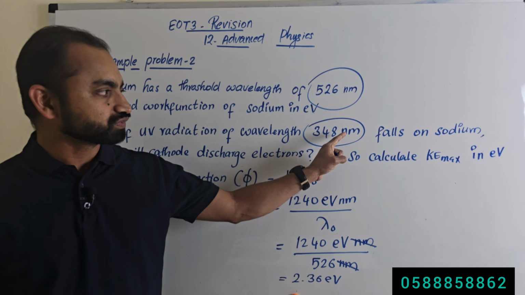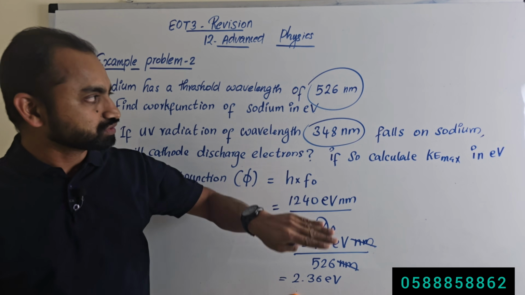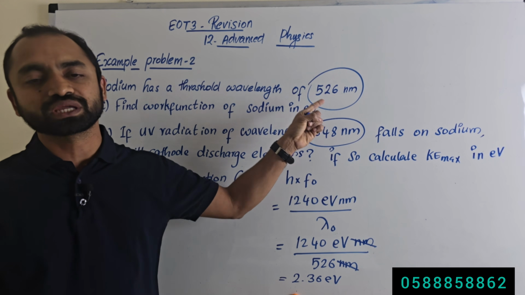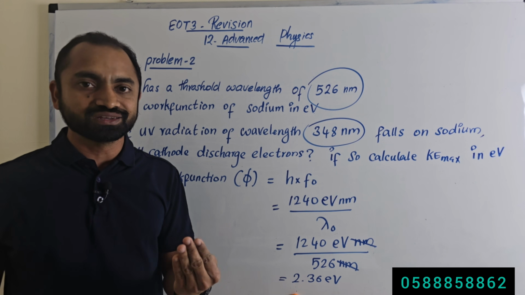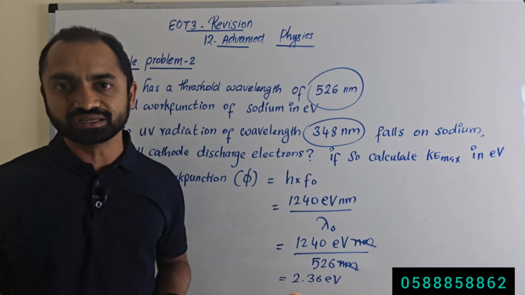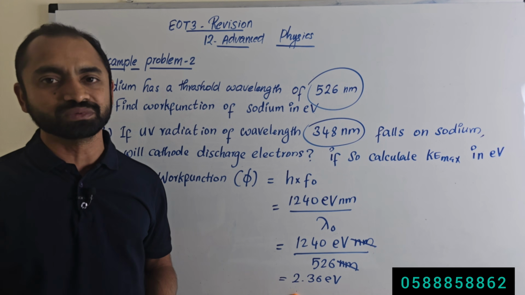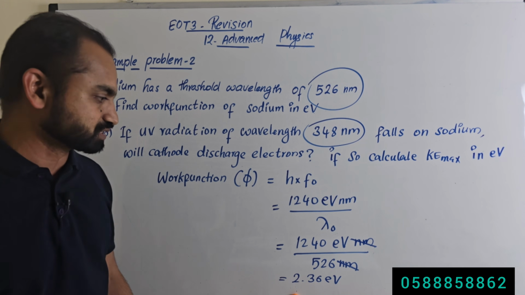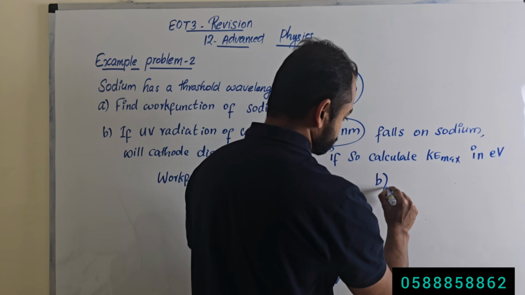The wavelength of the incident photon is smaller or shorter than the threshold wavelength, which means the incident photon has an energy that is greater than the work function of the metal. So electrons will be emitted. So for the question B, answer will be yes.